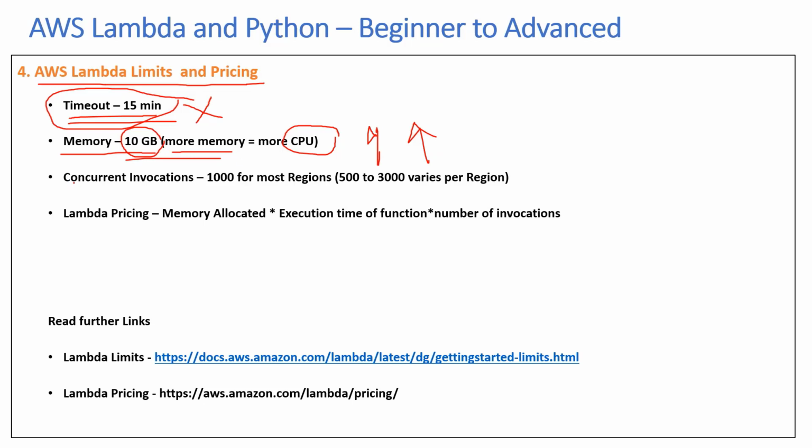Then the third key thing you need to know is concurrent invocation. We understand that AWS Lambda is a serverless function, but if you have more than 1000 concurrent invocations, then it might not work. It varies between 500 to 3000 per region, but for most regions, it's around 1000. So what does this concurrent invocation mean?